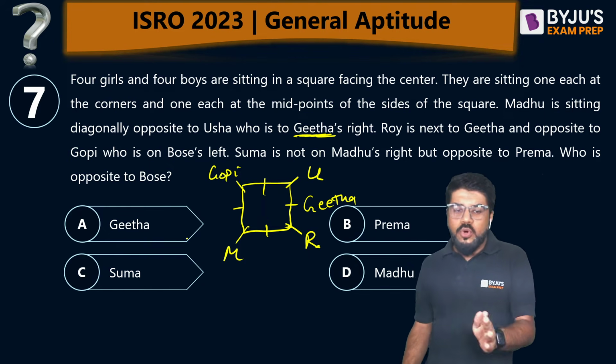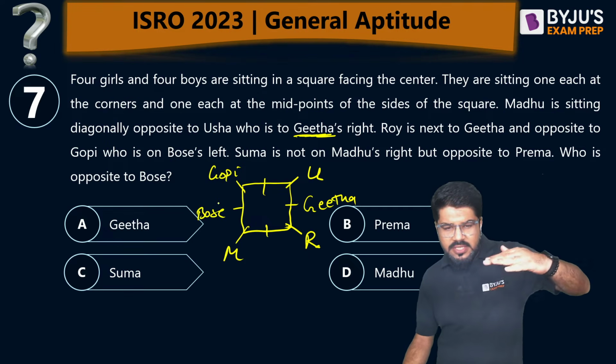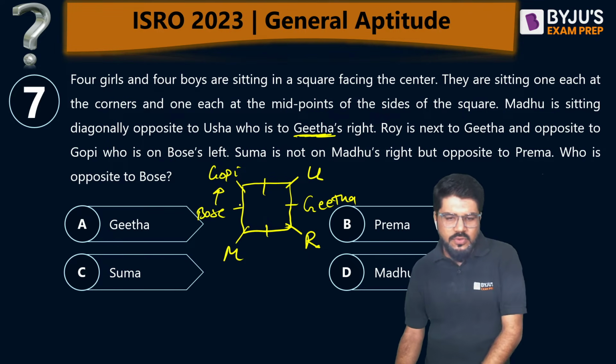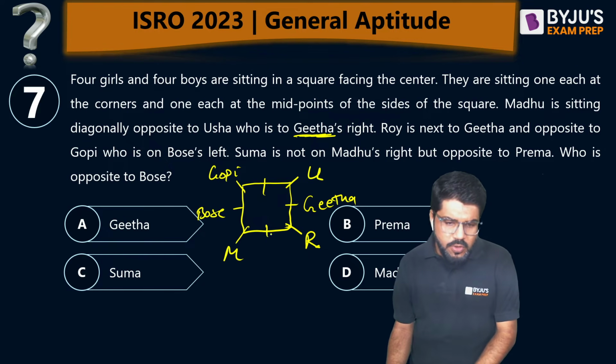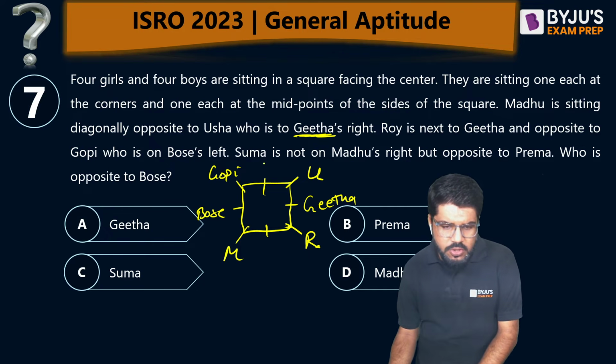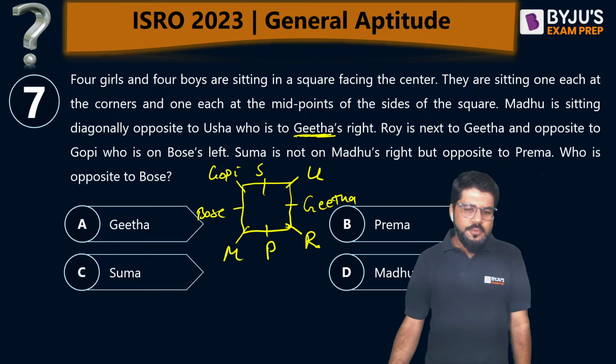Gopi, who is Bose's left? Who is Bose's left? So where is Bose? This is Bose, because this is Bose's left. Gopi is to Bose's left, correct. Somu is not on Madhu's right. So Somu, there are two positions left. Somu cannot come here, since Somu is not to Madhu's right. So Somu is here, but opposite to Prema. So this is Prema.